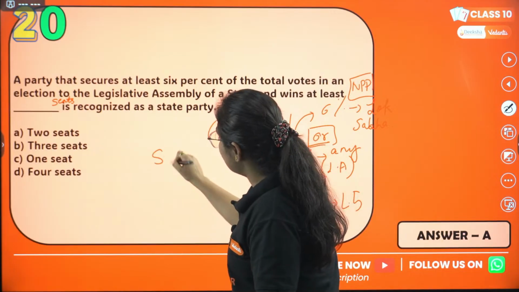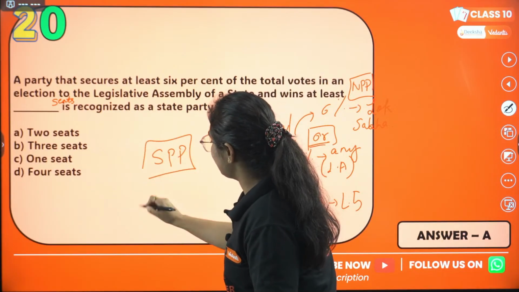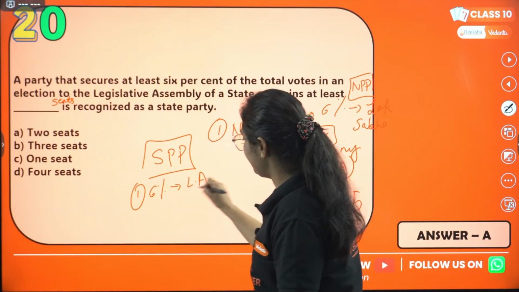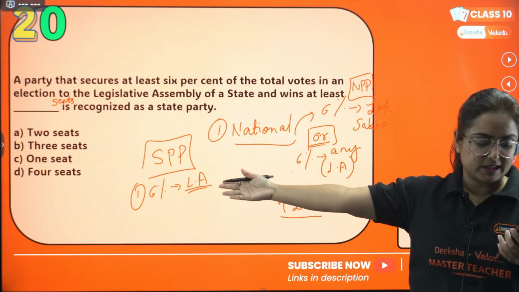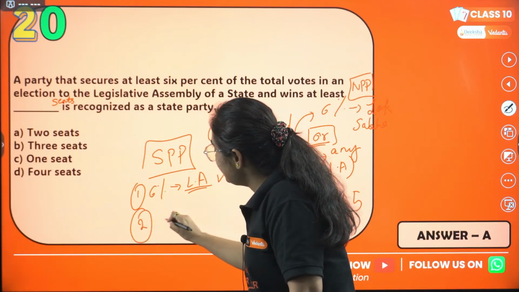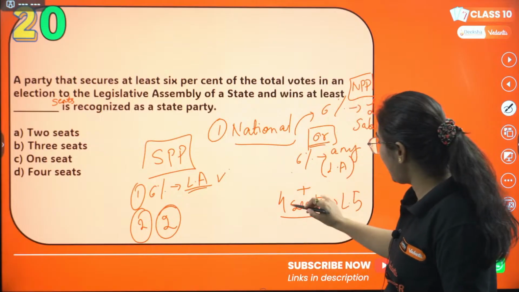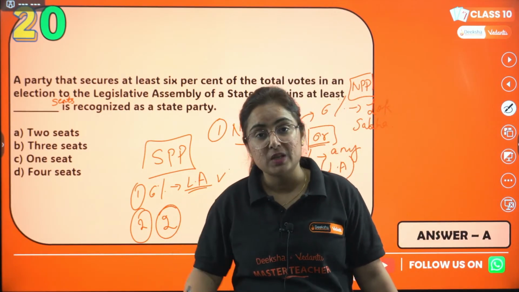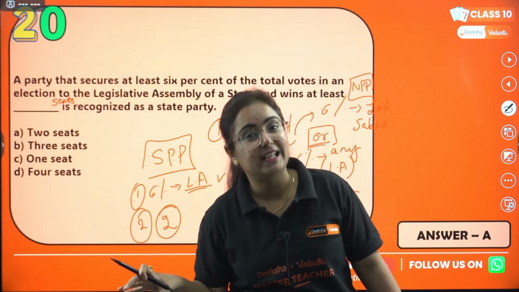If we go with a state political party, the number reduces. How? First one, 6% of vote in the legislative assembly, because it is a state political party. And the second criteria is 2 seats. See, here how many seats are there? 4. Reduce it to half because we know the center is more powerful than the state.